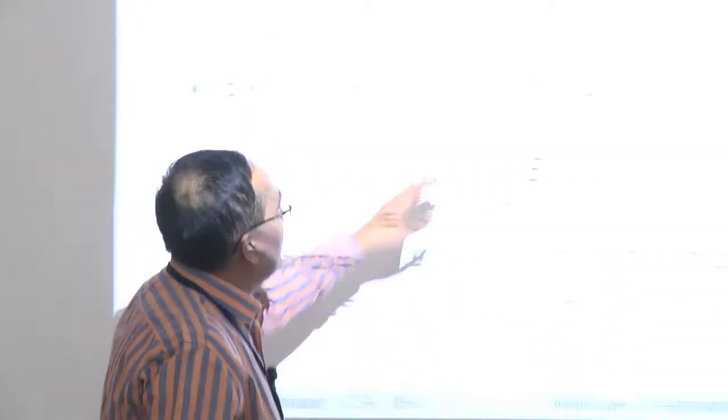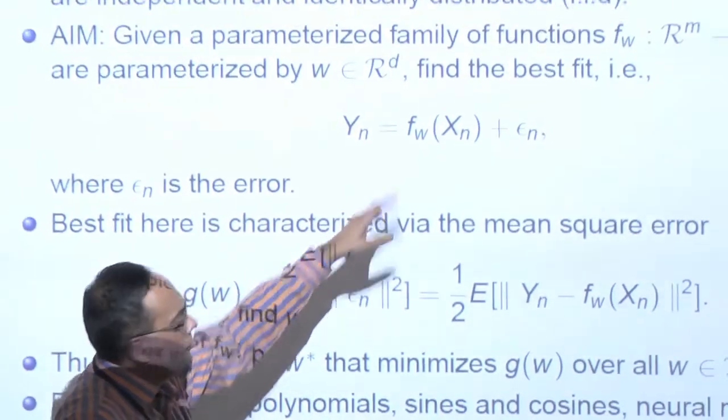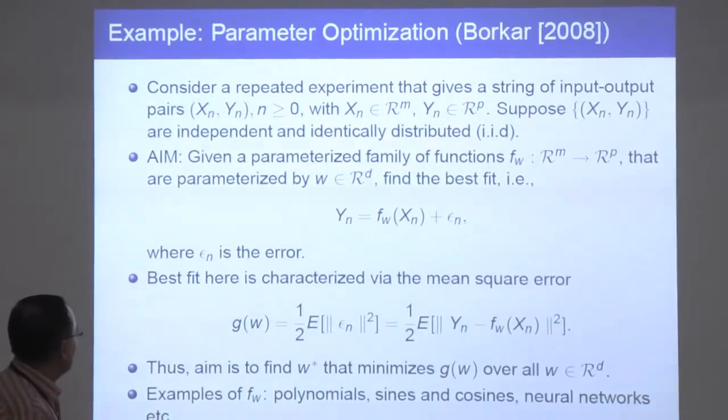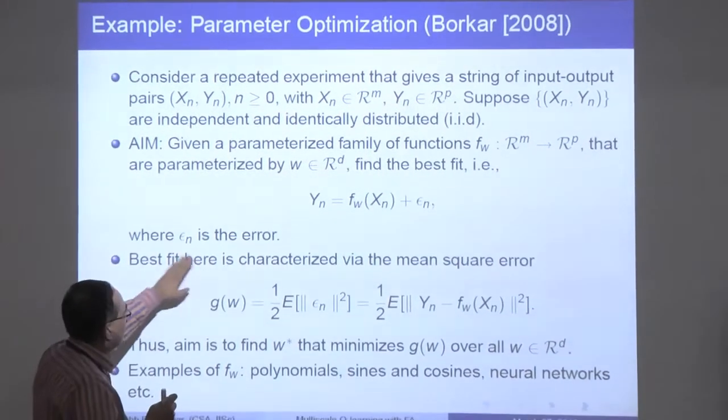In order to do that, let's say I have a parameterized family of functions f w that is parameterized by some w in R d, and what I am trying to do is curve fitting. I am trying to find, within this parameterized class of functions, the right function to choose, which will tell me in the future, if there is an input, what the output would be. So let's say y n is f w of x n plus epsilon n, where epsilon n is the error in the observation.